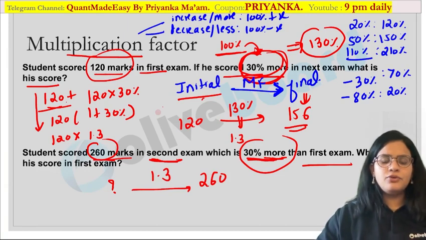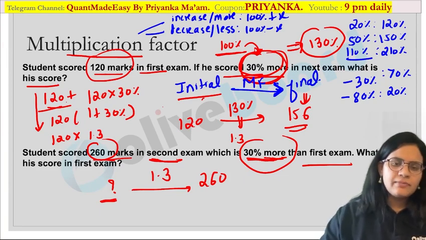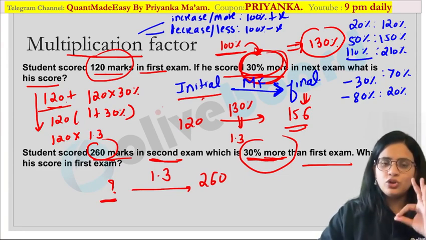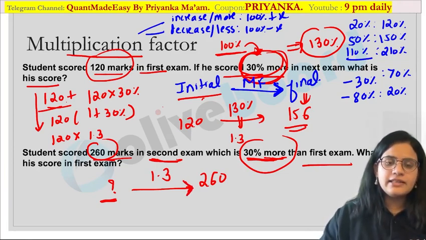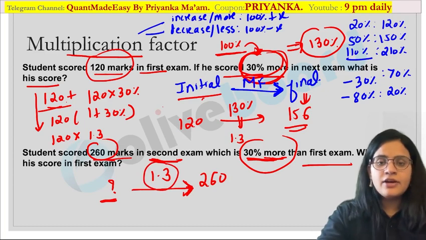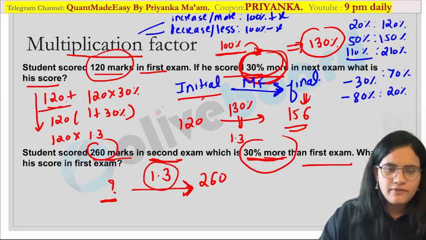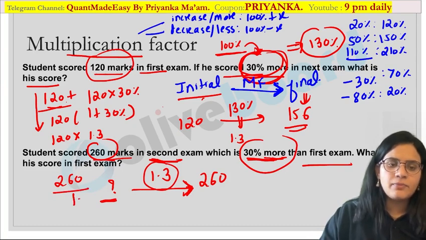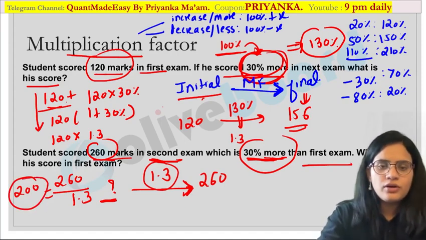Now can any one of you tell me how will you calculate the initial value over here? Many students will say, ma'am, subtract 260 minus some percentage. No. It is never subtraction over here. Whenever you are going reverse in the arrow diagram, you have to divide by this multiplication factor. Please remember this. So what would be your value? This will become 260 divided by 1.3. That means the original value must be 200 over here. Their original score must be 200. Are you guys following my point?